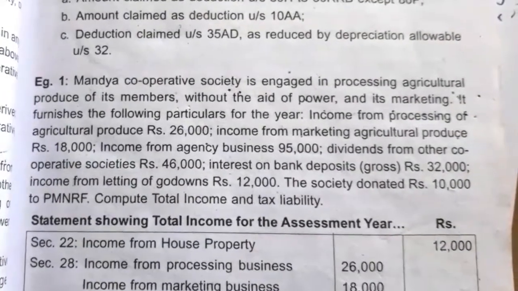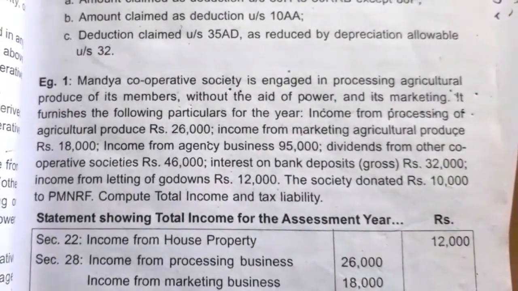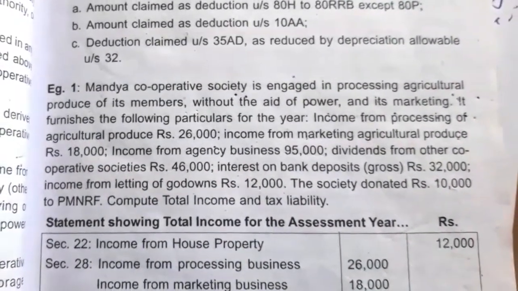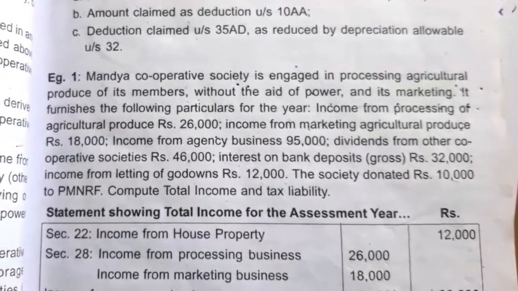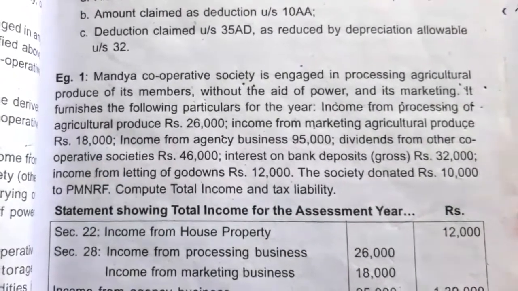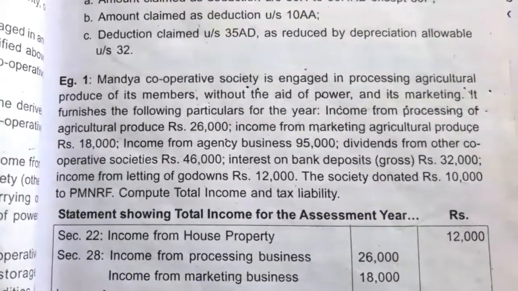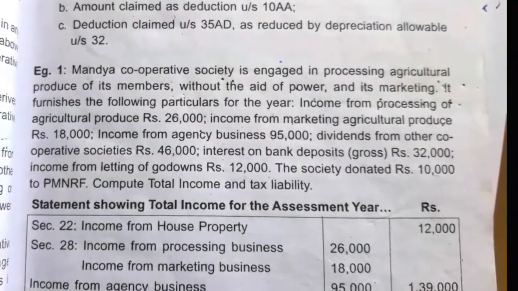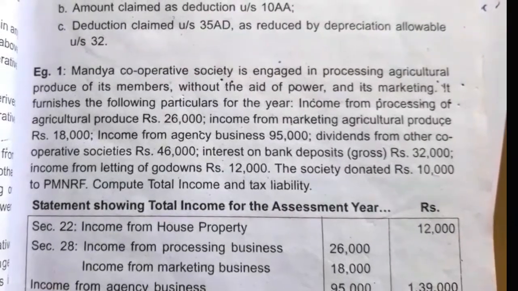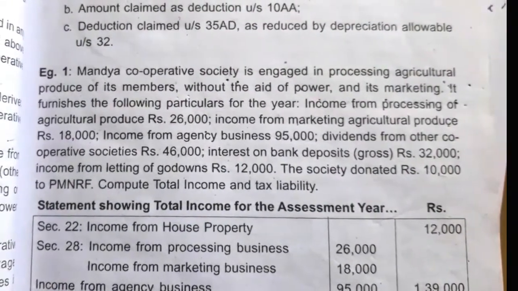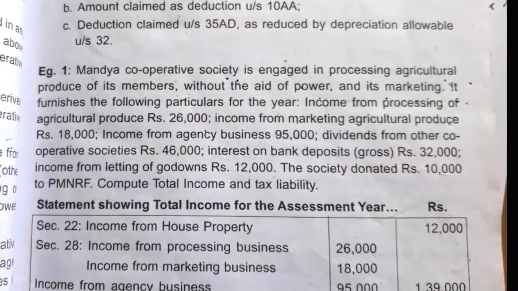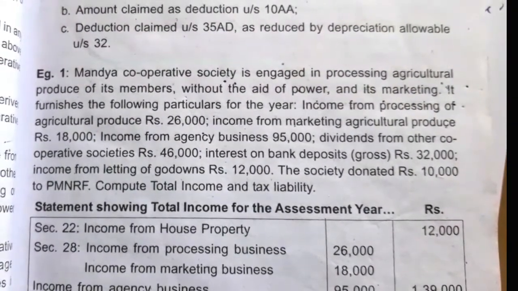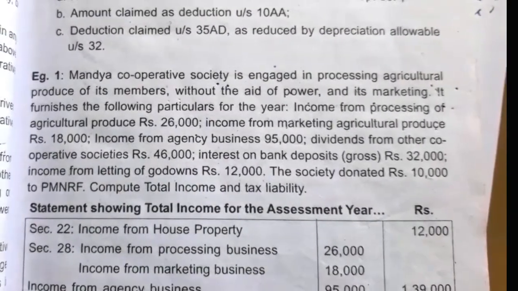If Mandya Cooperative Society were a consumer cooperative society, then we could take a maximum of 1 lakh for the agency business. Here it is not a consumer cooperative society, it is another cooperative society, so a maximum of 50,000 we can take under section 80P. Next, dividend from other cooperative society, 46,000. This dividend income we take under the head income from other sources, and again this Mandya Cooperative Society can claim deduction under section 80P.